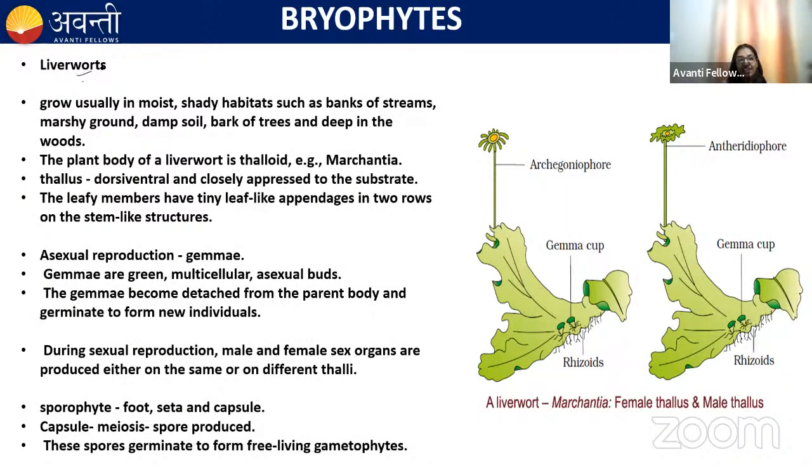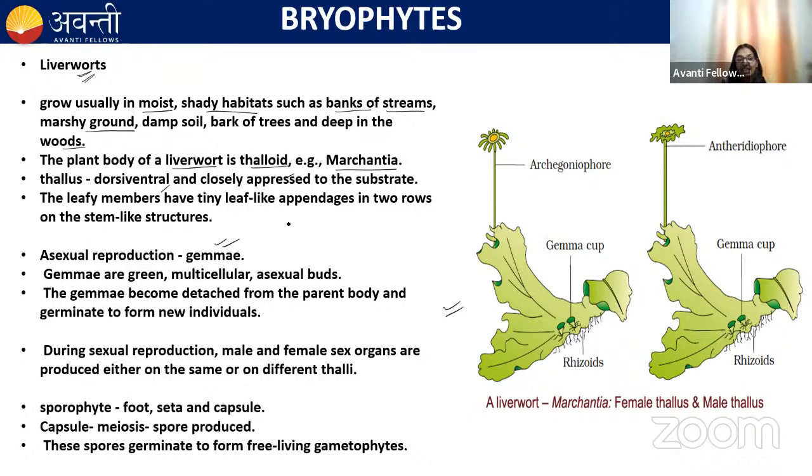Bryophytes include liverworts and mosses. First, we are going to discuss liverworts. They grow in moist, shady habitats such as banks of streams, marshy ground, and deep in the woods. In liverworts, the plant body is thalloid, an example is Marchantia. You can see this Marchantia. Their body is dorsiventral. Dorsal is the upper surface, ventral is the lower surface. The dorsiventral thallus is closely appressed to the substratum. Appressed means flattened.